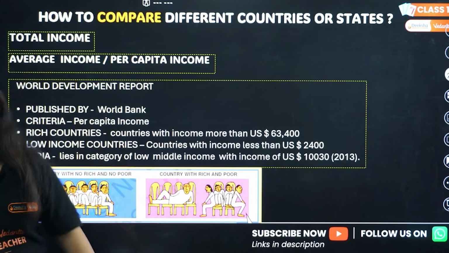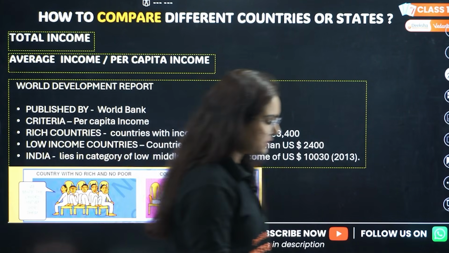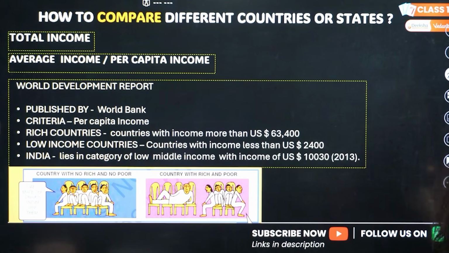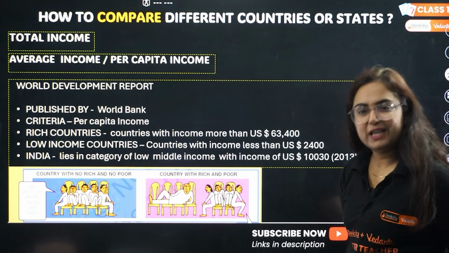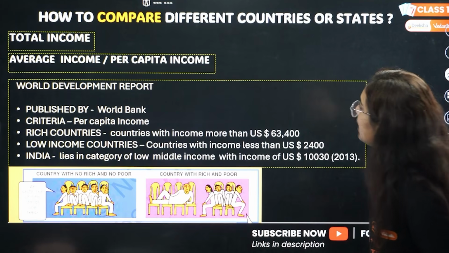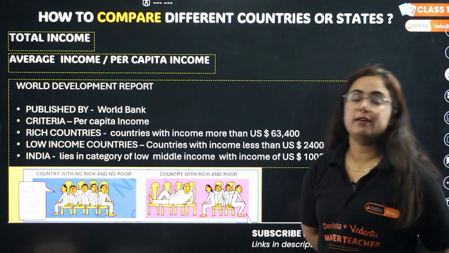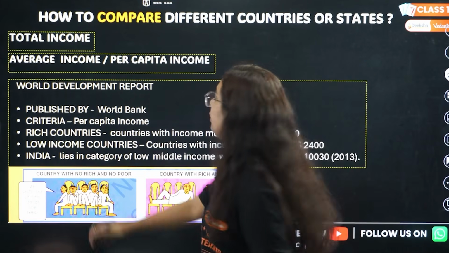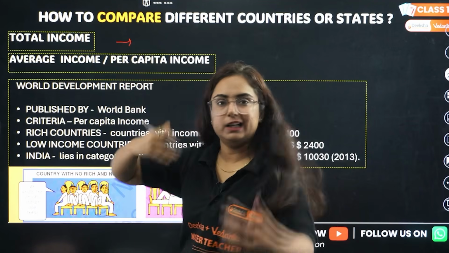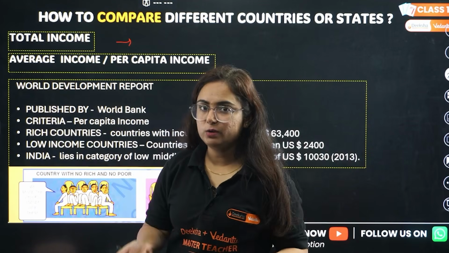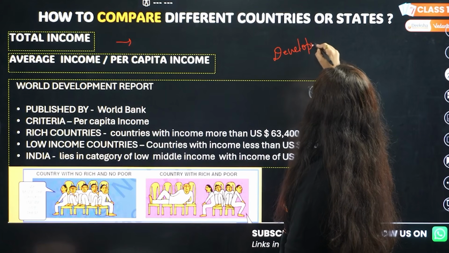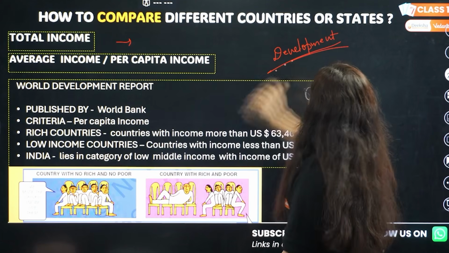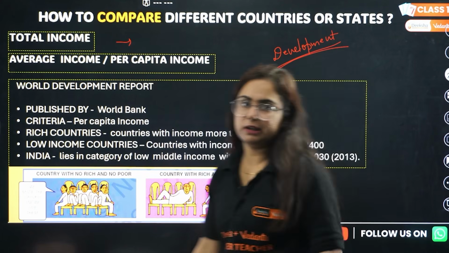Moving to the last part of our study, that is economics, which I usually do at the starting, but this time we started with history. Okay beta, so this is the first chapter, development. In development, what is important is total income. What is total income? Income of all the residents. Why are we calculating income? Because the chapter's name is development and we need to compare the development of different countries.